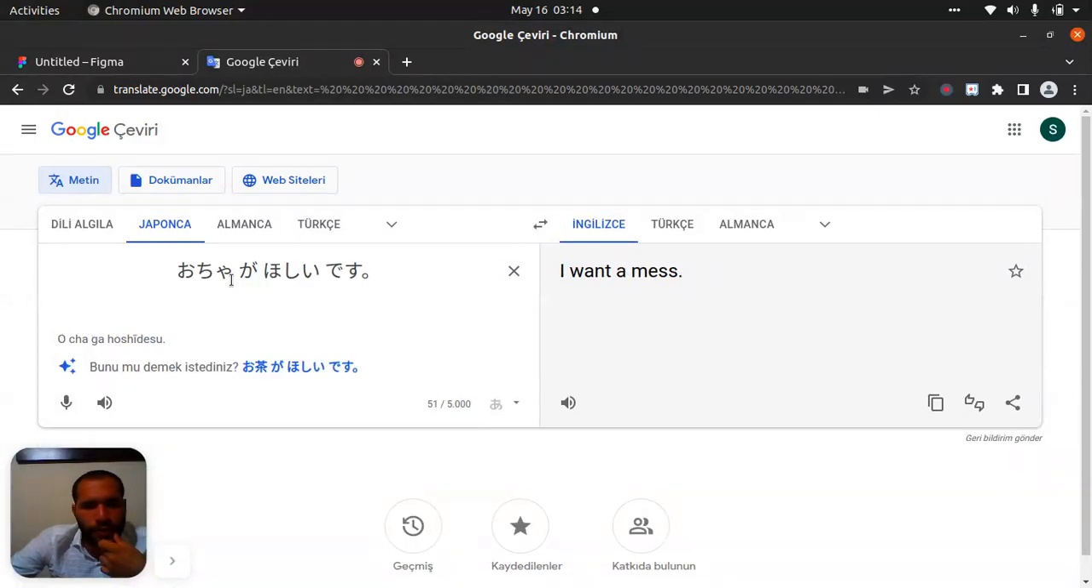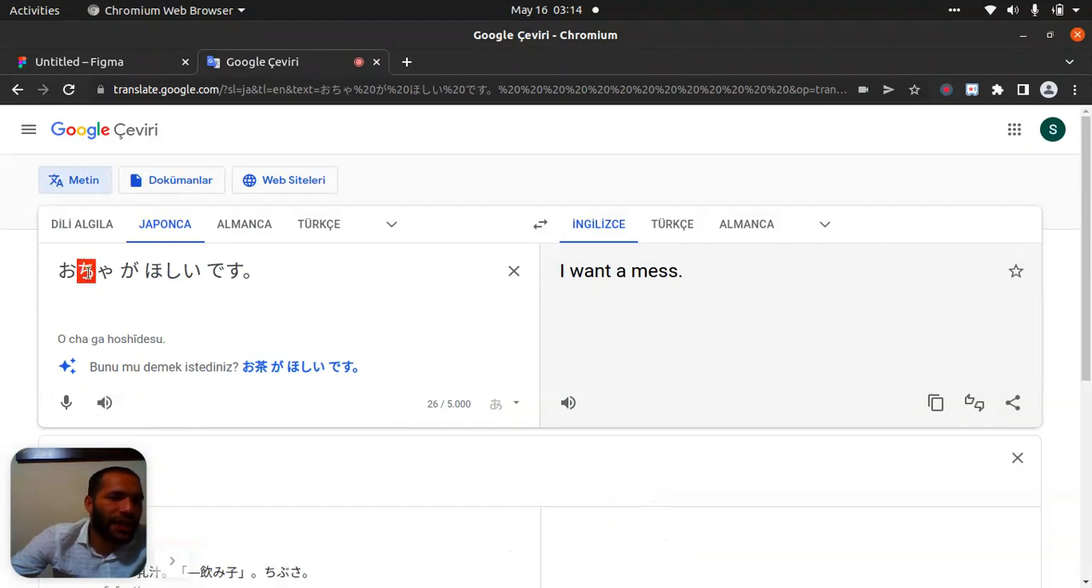Okay, I want tea. Right? Ocha ga. Ocha ga hoshi desu. Here, this one, cha, like cha. But the small ya will be here with cha. Directly, we will use it like that. Ocha ga, we will see this. I want tea.